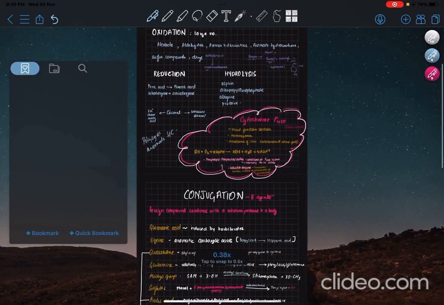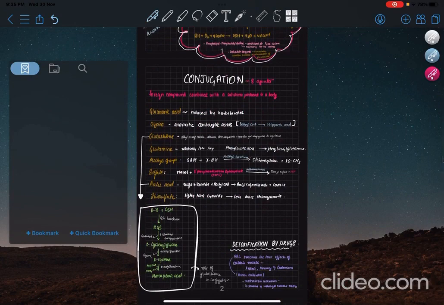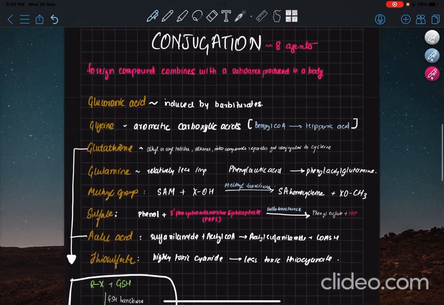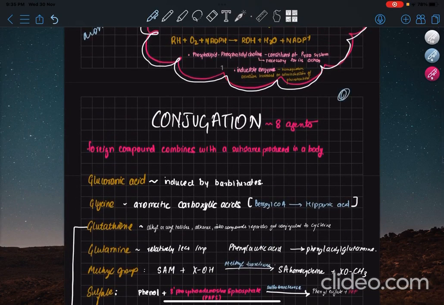Okay, done. So coming to the second last part, phase 2 of the mechanism of detoxification, conjugation. So conjugation is what? You're taking a foreign compound and a compound from your body, you're conjugating them together, and it's getting excreted out of the body very easily. And we've seen this already in the liver during the metabolism, I think in cholesterol metabolism, I am not sure.